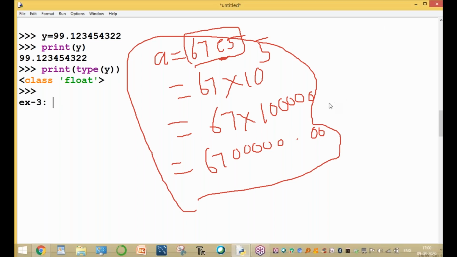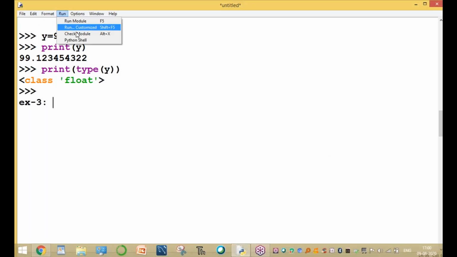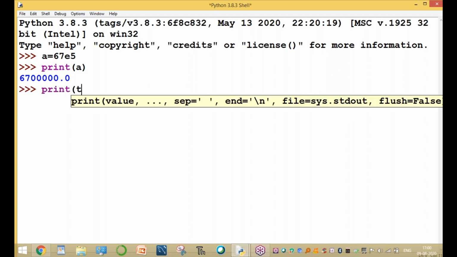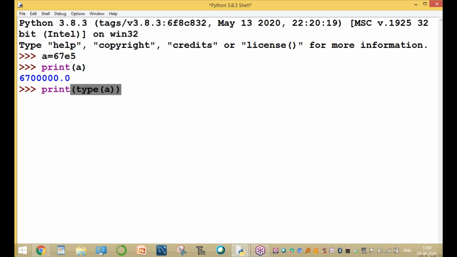Now another example, we go for example 3. A equal to 67E5, any number. What is the value of A? The value of A is 67 followed by 5 zeros. And what is the type of A? Is it integer or float? This value is represented by the float data type.